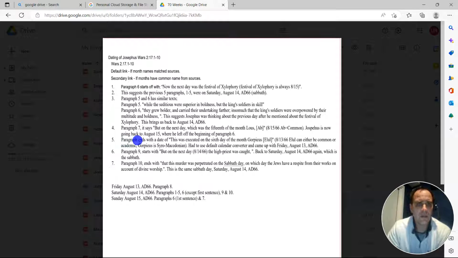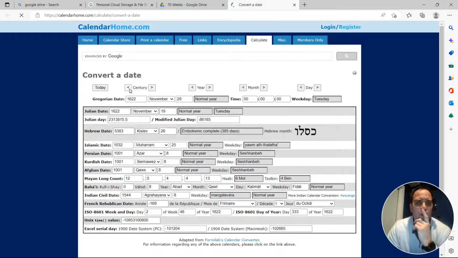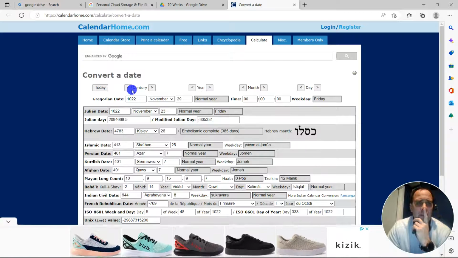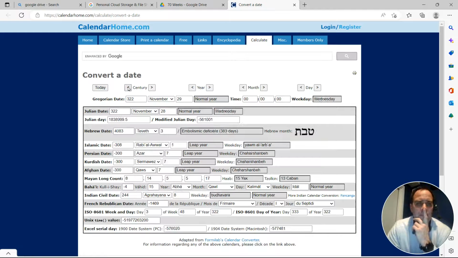oops, this should be paragraph 8. I have to add that in there. People make mistakes. Do you know that? Paragraph 8 ends with the date, the 6th day of the month. Doing the calendar conversion, I get the 13th. So I'll just go through that here. 6th of the month Elul. So I'm going to try to go back to the Gregorian date. Go back to the 66 AD.